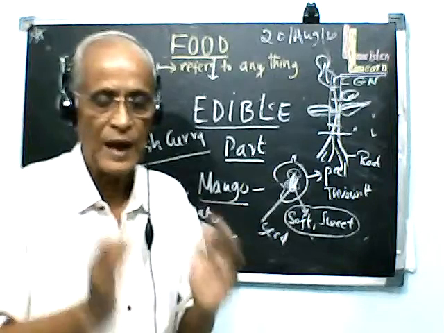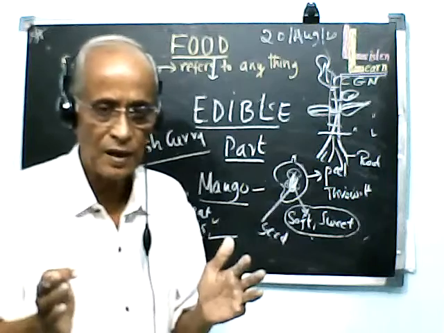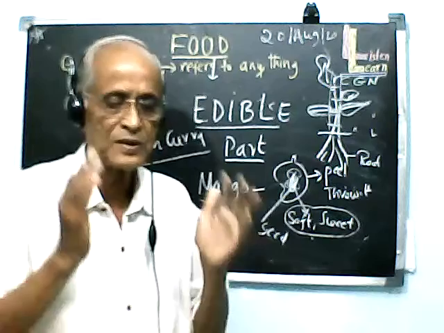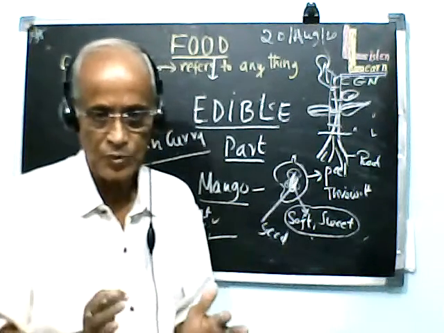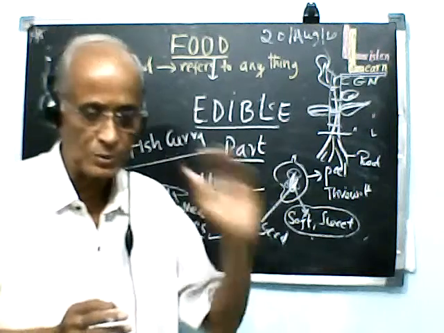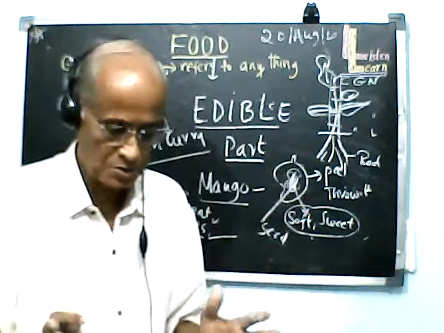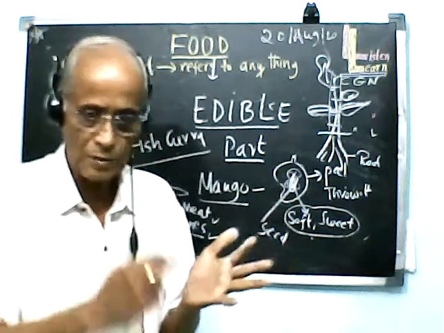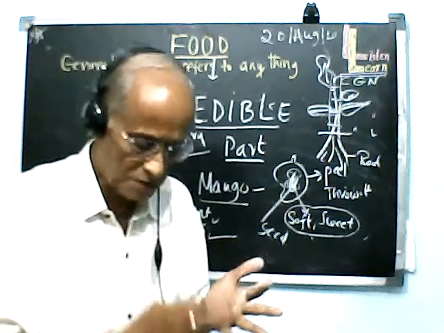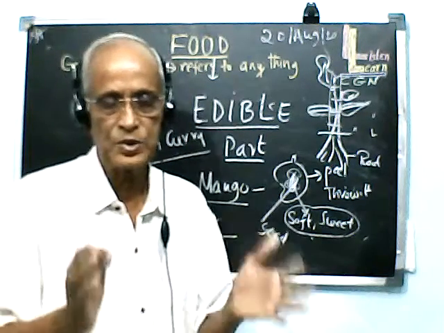India has 28 states and 130 crore people. Each one of us will have different tastes and different requirements as our food. But any type of food you take, whether it is vegetable food or non-vegetarian food, it will have only 6 nutrients. Those 6 nutrients are carbohydrates, fats, proteins, vitamins, minerals, and water. Okay, this is the end of this session.